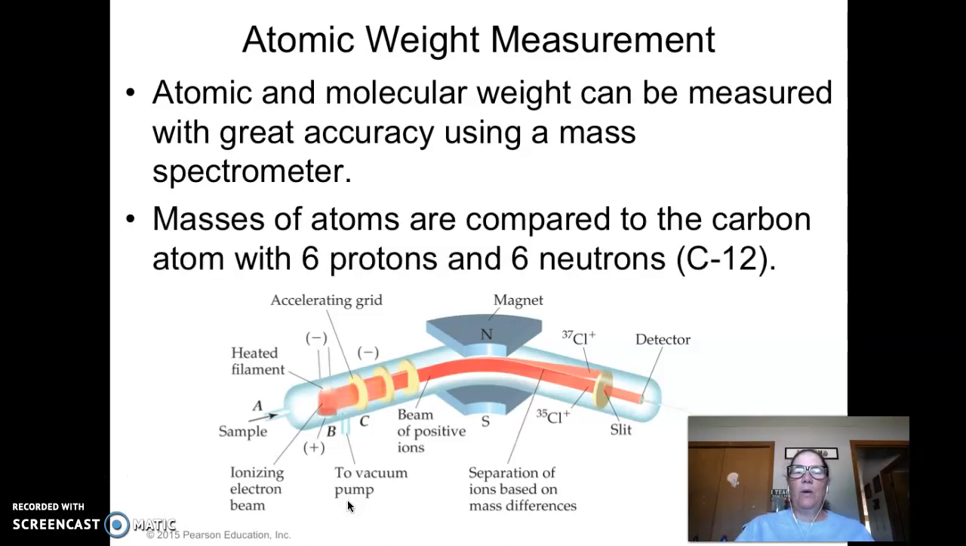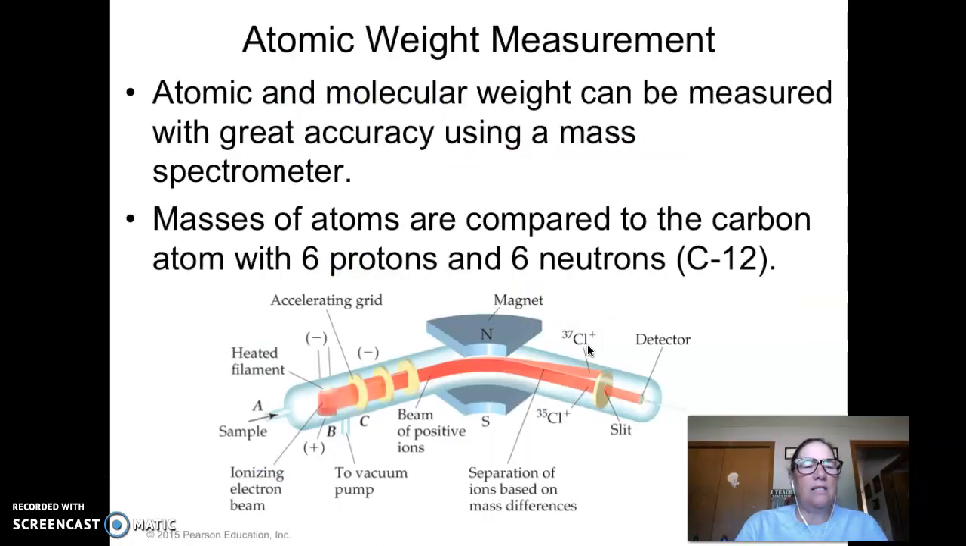Okay, but the way they based it was on carbon-12, because that's one of the most common substances. So with carbon-12, they basically added the protons and the neutrons together, and that gave you the mass. So when you see C, that means carbon, and then the 12 is the numbers added together.